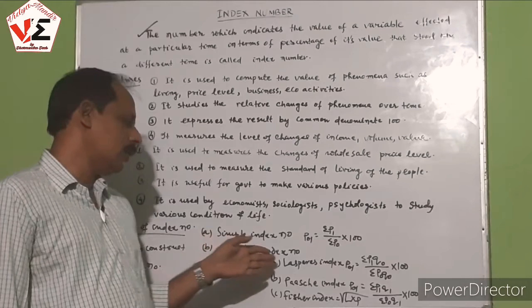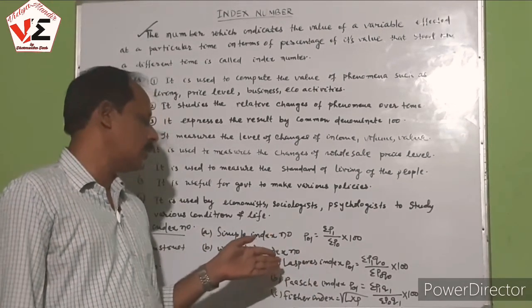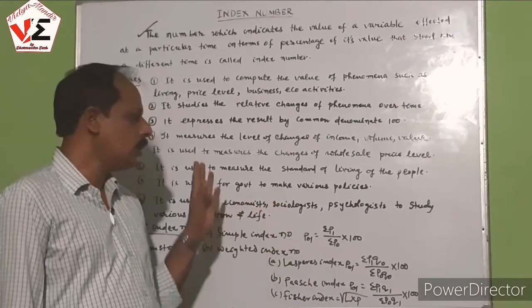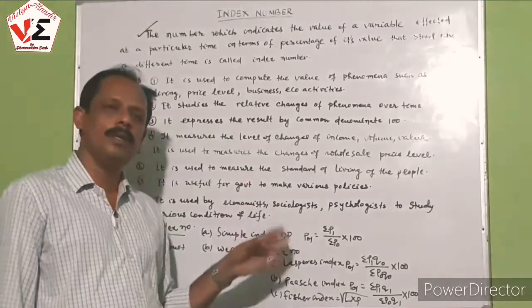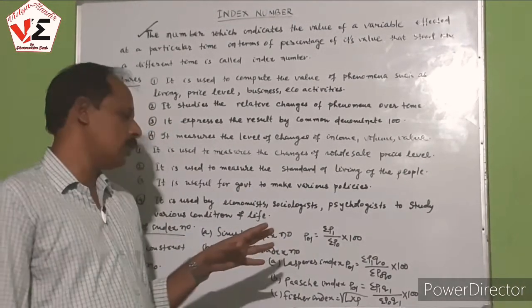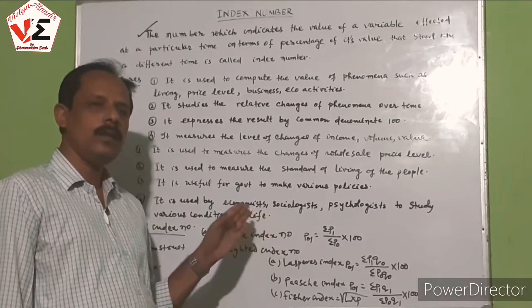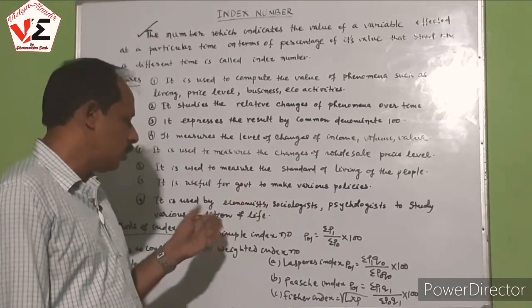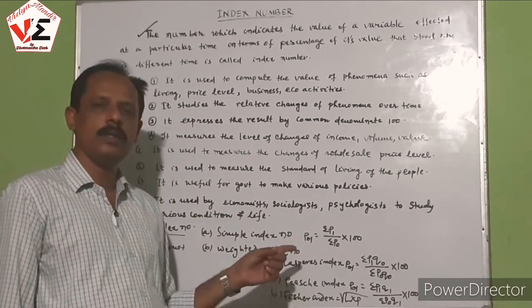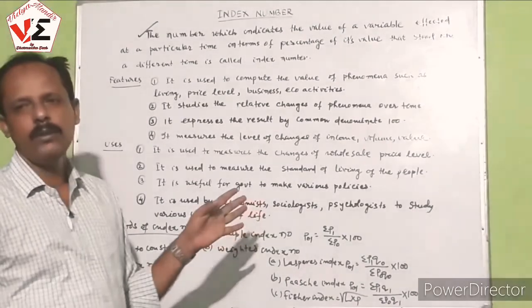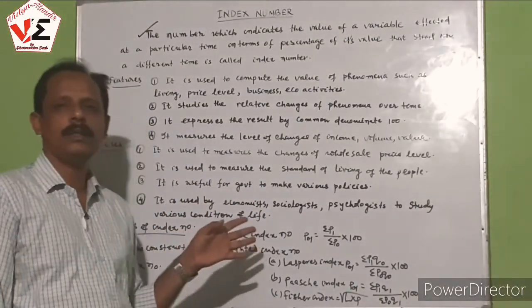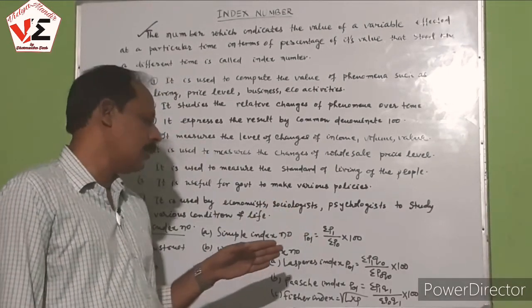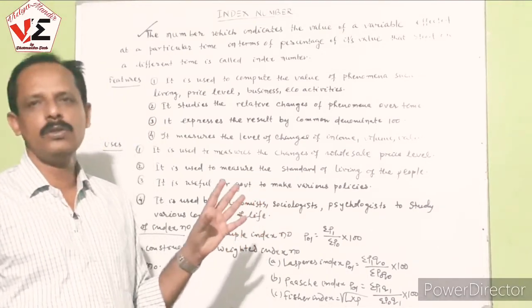And for the weighted index number, we are taking three particular types of index number: the Laspeyres index, Paasche index, and Fisher index. In the Laspeyres index, we take the price and quantity of both the base year and the current year. And the Paasche index also, and in the Fisher index, you take the root of the multiplication of both Laspeyres and Paasche. So the Fisher index is the best index because it is based on the root. And we are taking the various tests of the index number. The circular test is there, a test for accuracy, whether the formula is good or wrong. But you see that the Fisher index is the best index because it is based on the root.